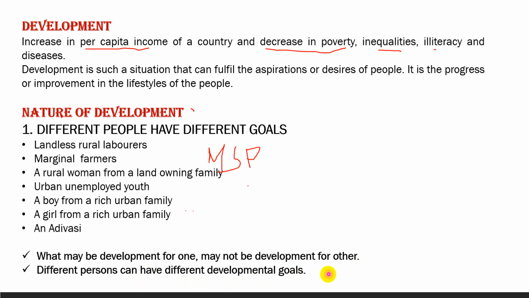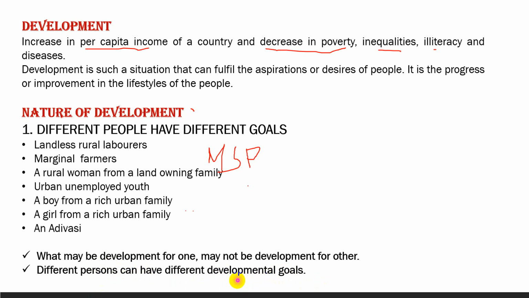From this example, the industrialist wants the dam, whereas the tribals don't want it. There is a conflict between the boy and the girl, brother and sister. So this way we find that different persons have different goals, and they may have conflicting goals.